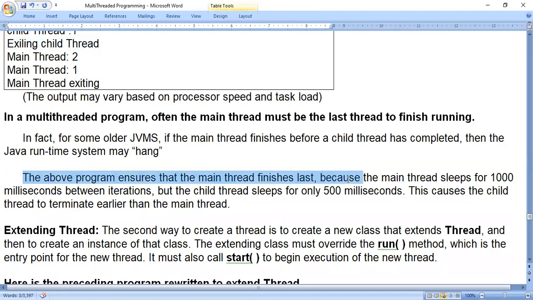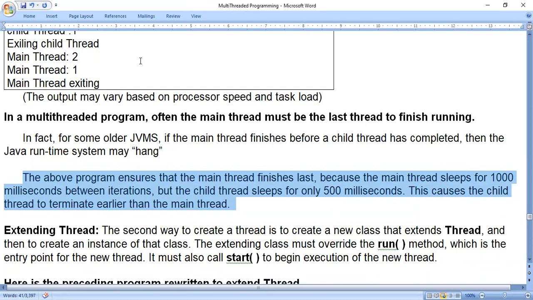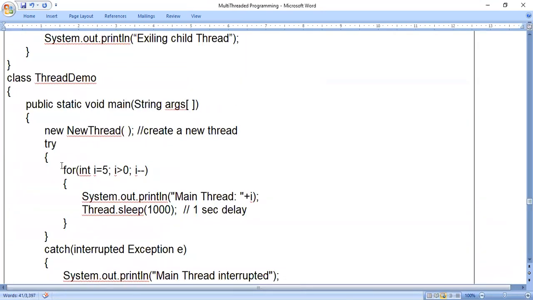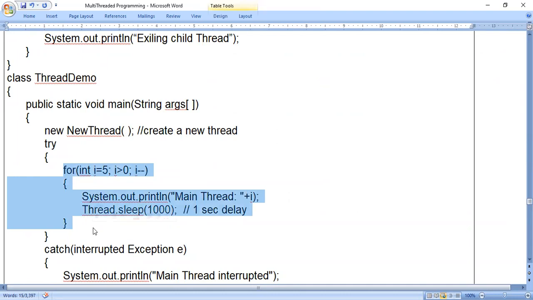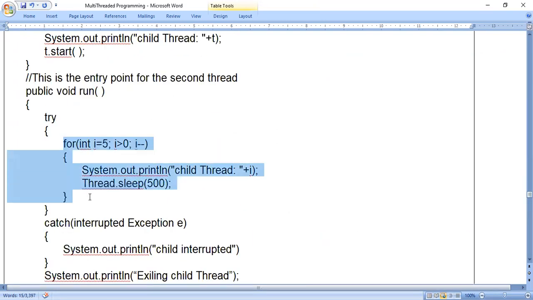The above program ensures that the main thread finishes last, but the main thread sleeps for 1000 milliseconds between iterations, but the child thread sleeps for only 500 milliseconds. This causes the child thread to terminate earlier than the main thread. See, look here. If you look at the for loop of the main program, the main thread will sleep for 1000 milliseconds. 1000 milliseconds means 1 second, a 1 second delay in execution of this for loop. And in the case of the child thread, if you look at its for loop, here there is 500 milliseconds. That means a half second delay.